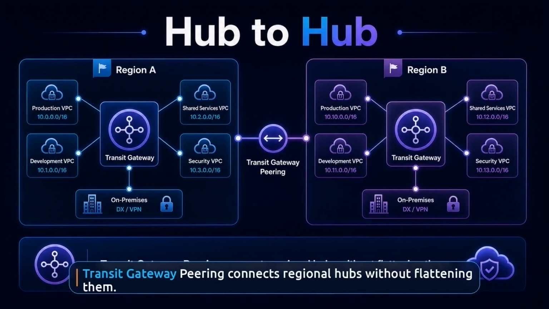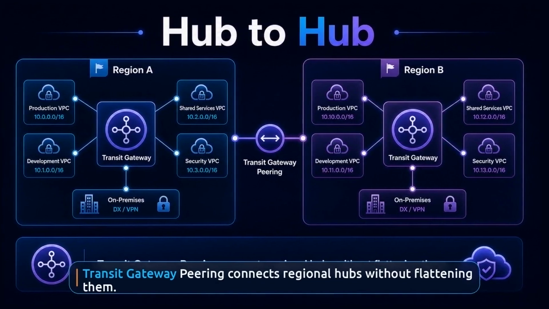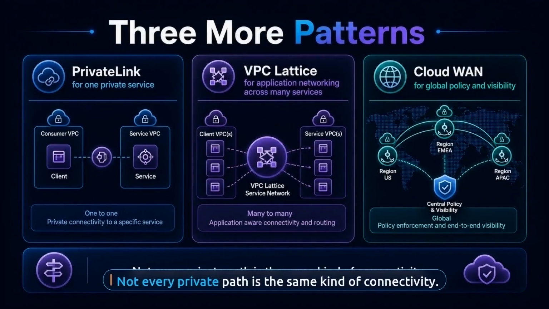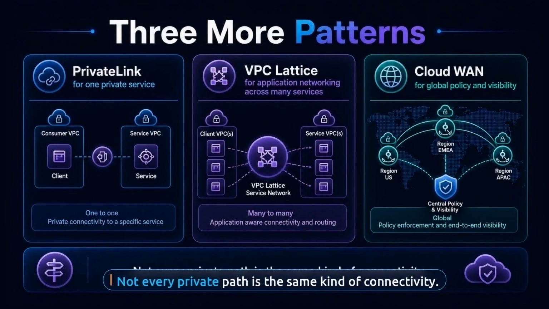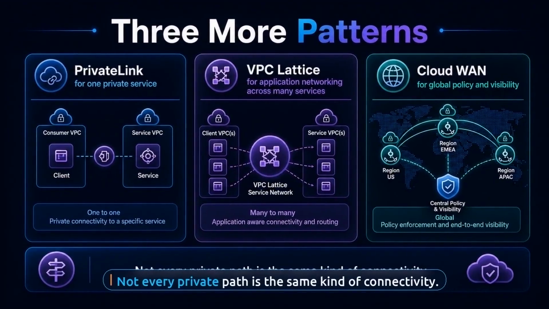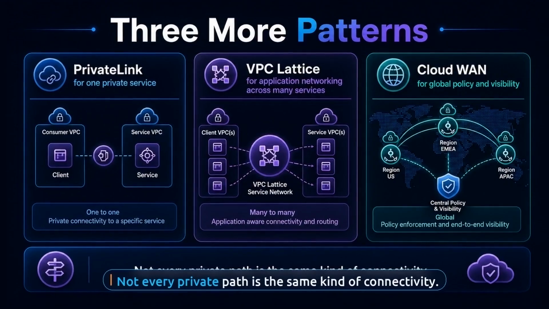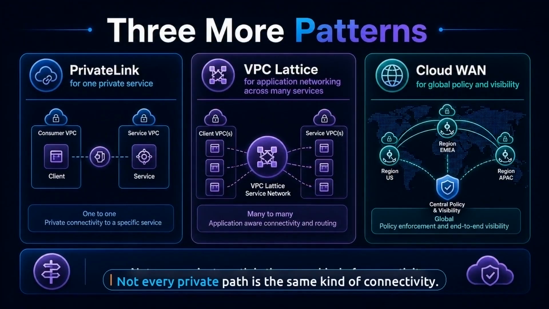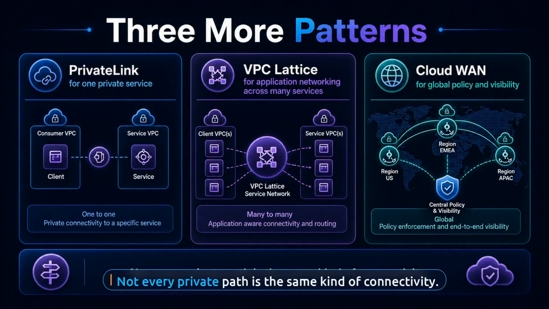One transit gateway can peer with another, so regional hubs remain regional, but approved cross-region routes can still exist where the business truly needs them. PrivateLink, VPC Lattice, and Cloud WAN solve narrower but different problems. PrivateLink publishes one private service. VPC Lattice creates a managed application networking layer. Cloud WAN gives you global policy and visibility across a much larger estate.